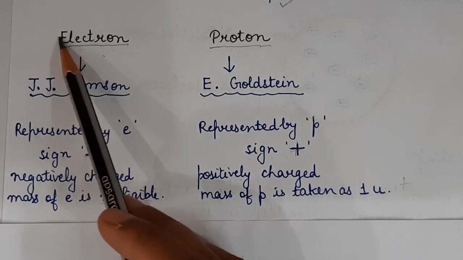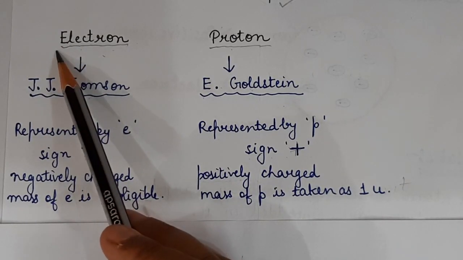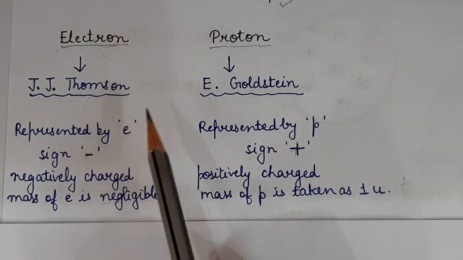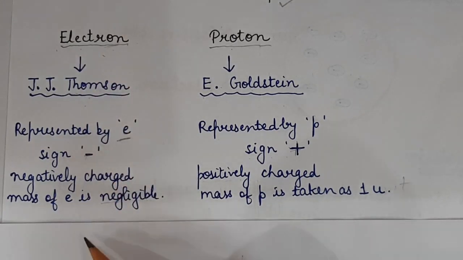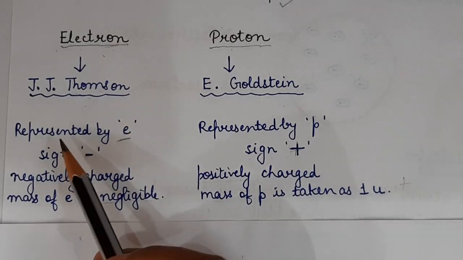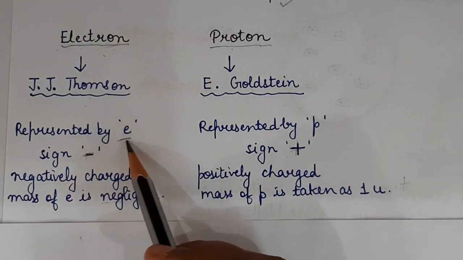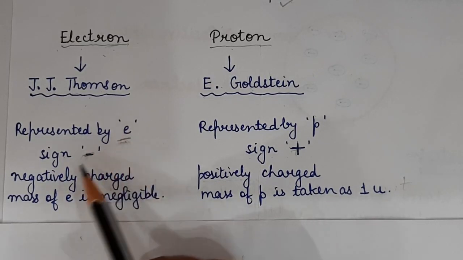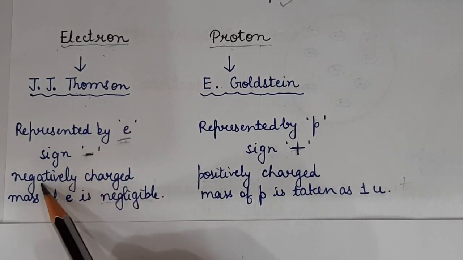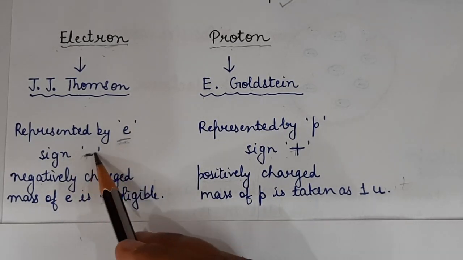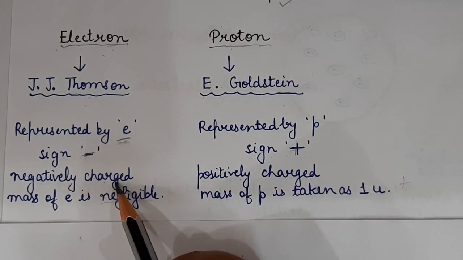This electron is represented by small e, and the sign is minus. Electron carries a minus sign, so that's why we say it is negatively charged.